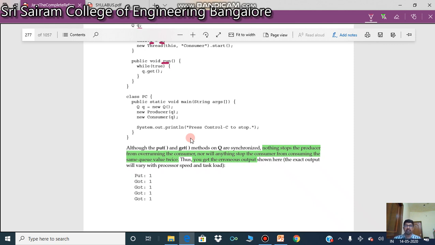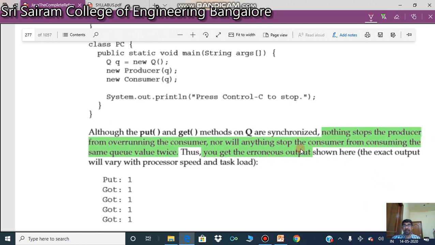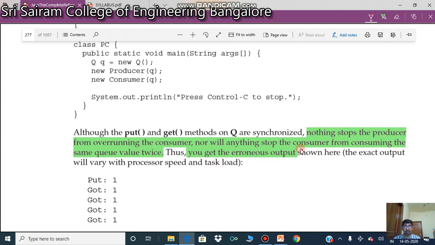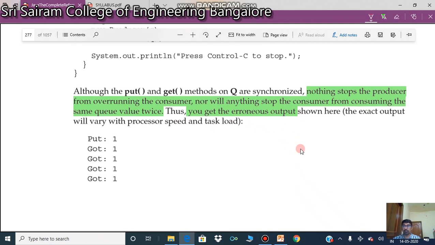So what happens? Even though the methods put and get are synchronized, nothing stops the producer from overrunning the consumer, nor will anything stop the consumer from consuming the same queue value twice. Nothing is going to stop it from consuming the same values. So we are getting these irregular outputs. I hope you understood this. In the next video, let us see how we can